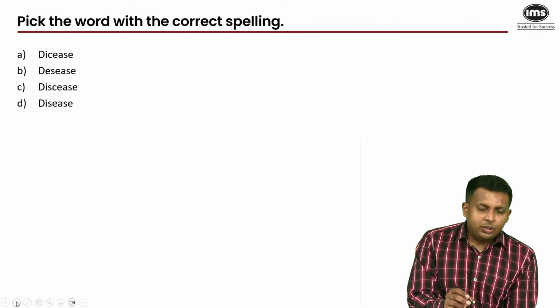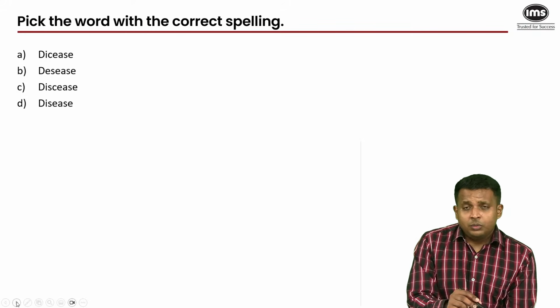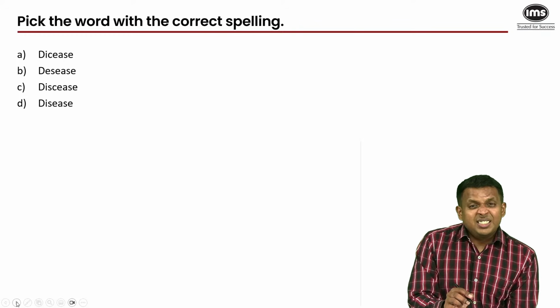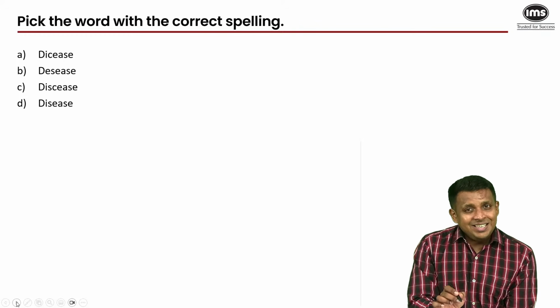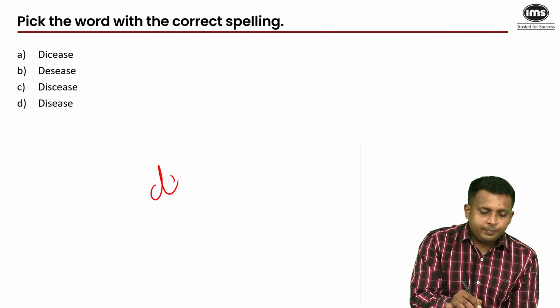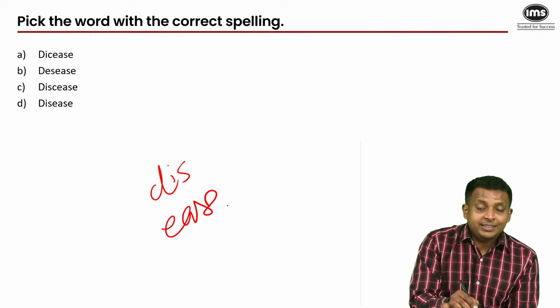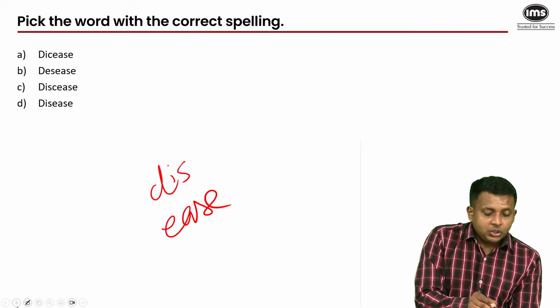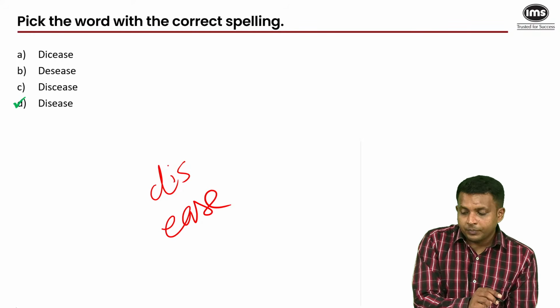Correct spelling. Come on now. If you can't spell this at this point, what is the point of everything? So dis-ease, when you're not at ease, is when you have a disease. So we need dis and we need ease in our answer. So the answer is D.